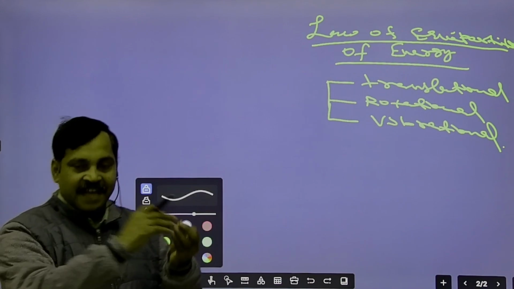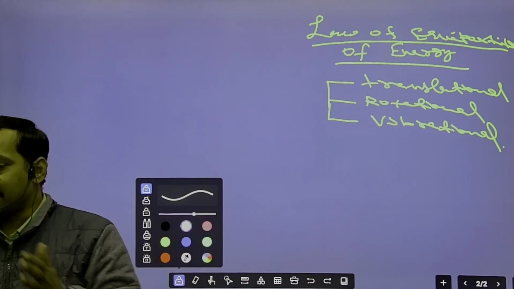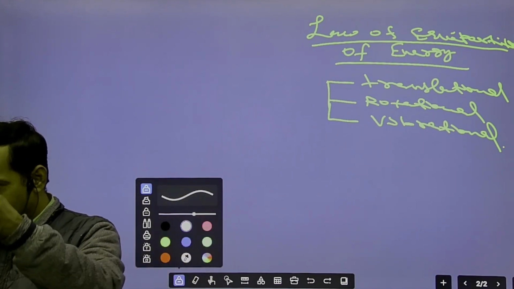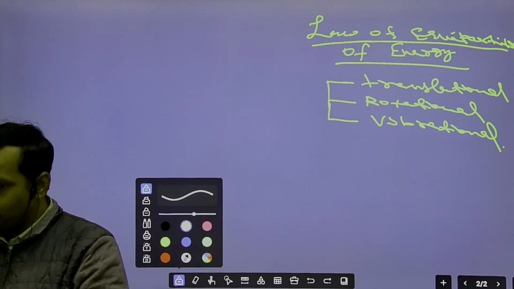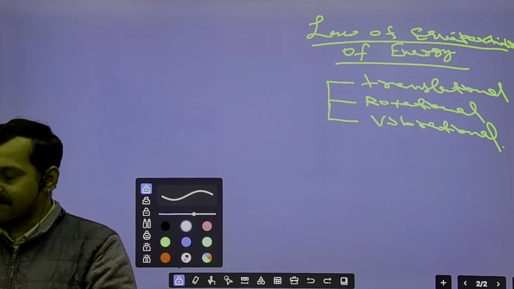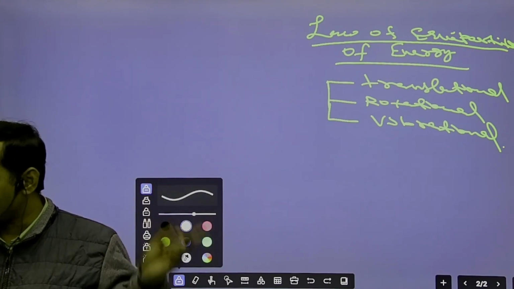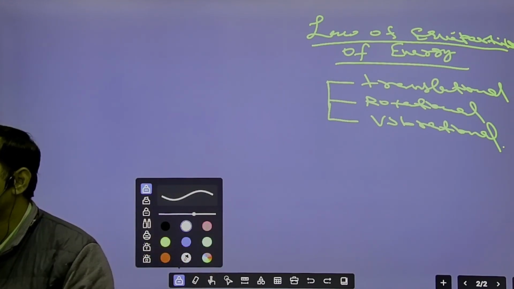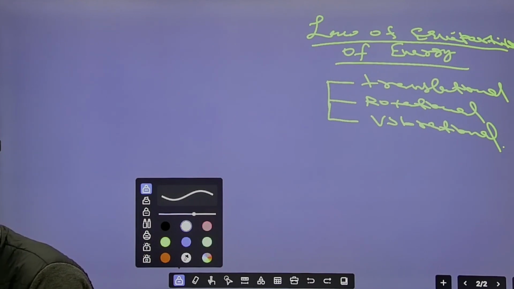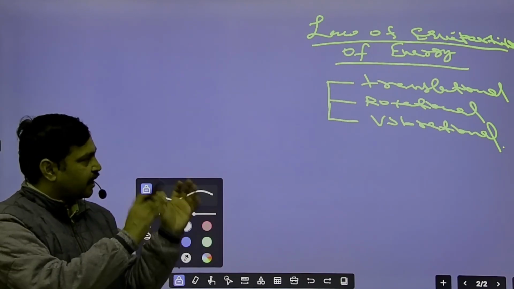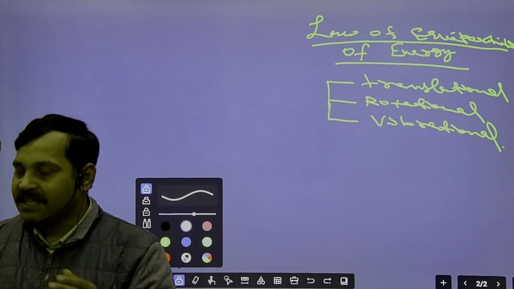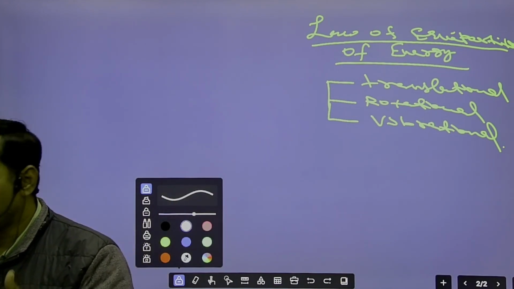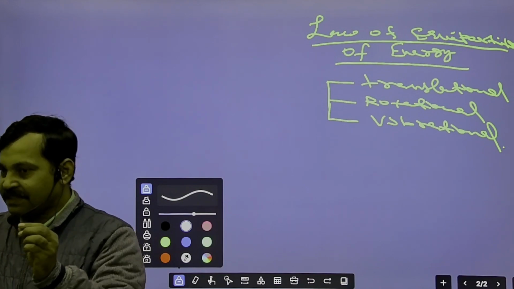If there is a diatomic molecule, diatomic means what? There will be an axis containing these two atoms, so that can also rotate. So in this case, in addition to the translational motion, we will also have the rotational motion, right? Diatomic molecules may be of two types. One will be rigid, another one will be not rigid or free. If rigid, then what will happen?